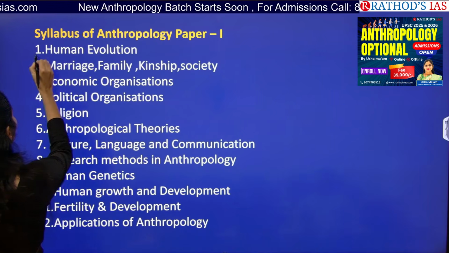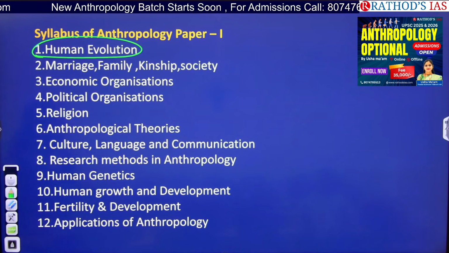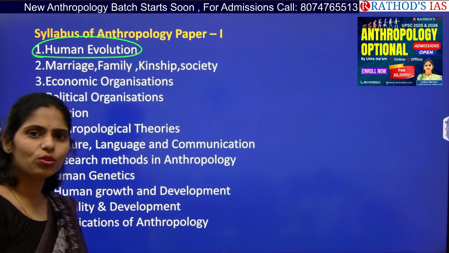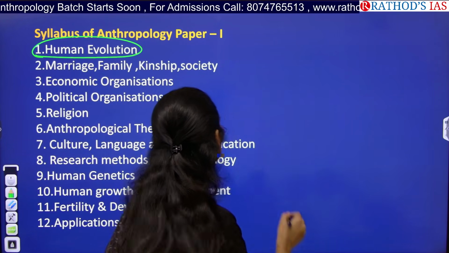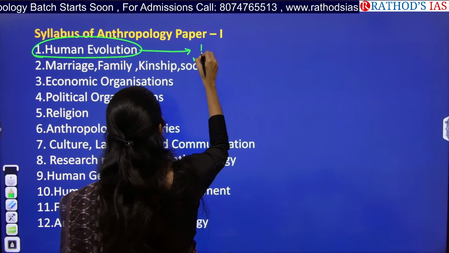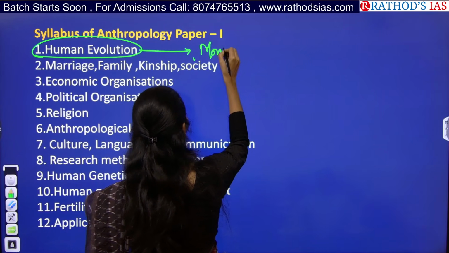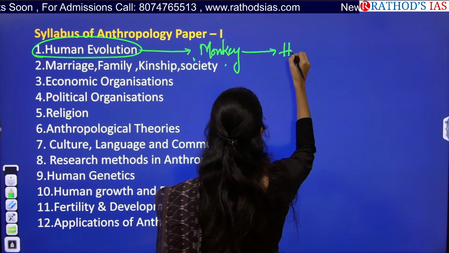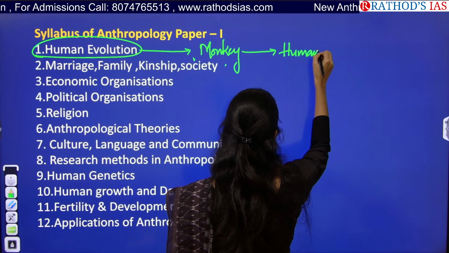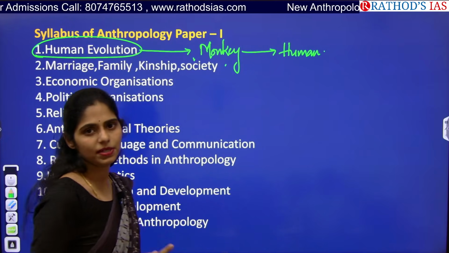So the first chapter is about human evolution. Everyone knows that humans have evolved from apes, right? Okay. So we are going to see how humans have evolved from monkey to humans. What is the process? Everything we will be seeing.